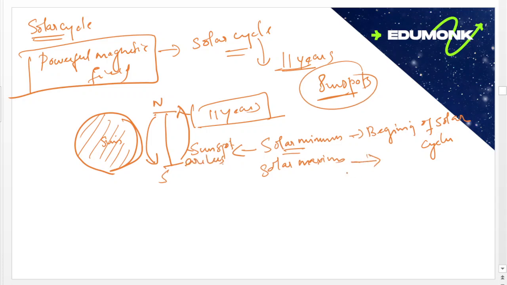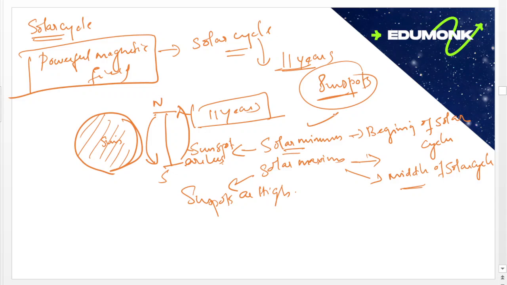Solar maximum is the middle of the solar cycle, where sunspots are high. When the solar cycle ends, there is a solar minimum again, so sunspots are fewer. From the number of sunspots, we can find the current position of the solar cycle.